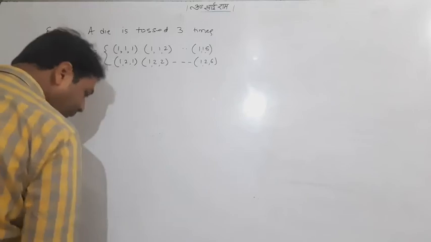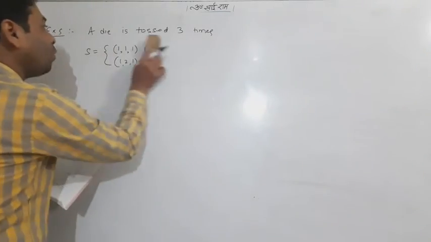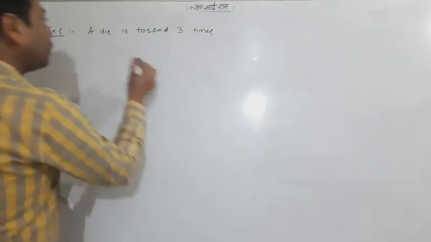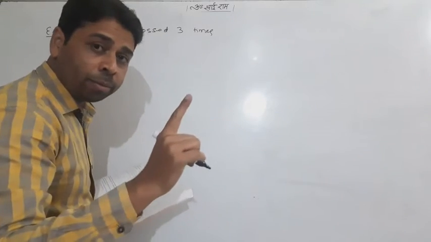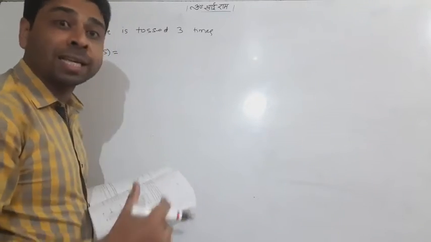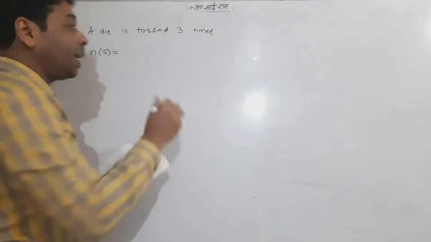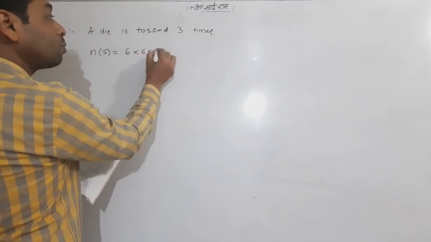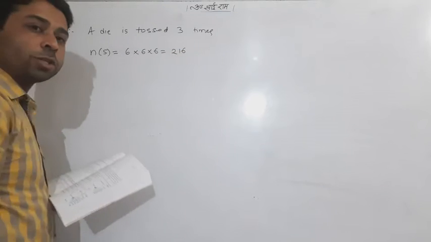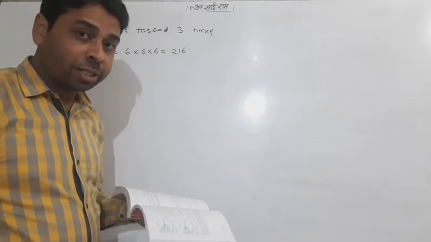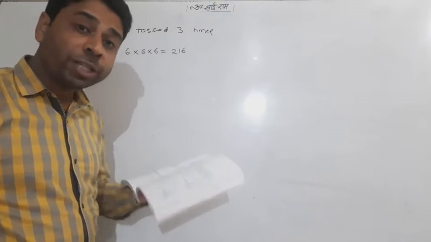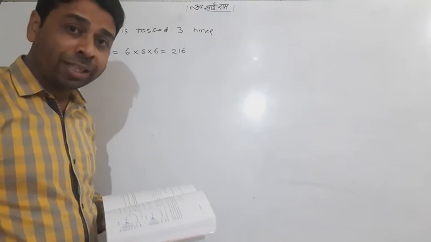But it is very important, even if you cannot form it, that one should know that when a die is tossed 1 time, the outcomes are 6. When the die is tossed 3 times, the outcomes will be 6 into 6 into 6, 216. When the die is tossed twice, n of S will be 6 into 6, 36. Now when the die is tossed 3 times, n of S will be 216, and that is very important.